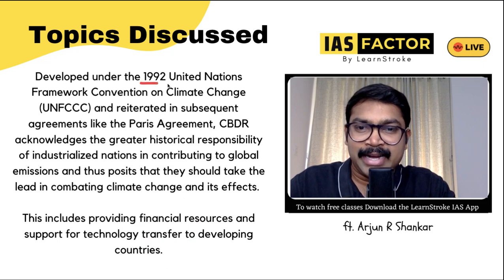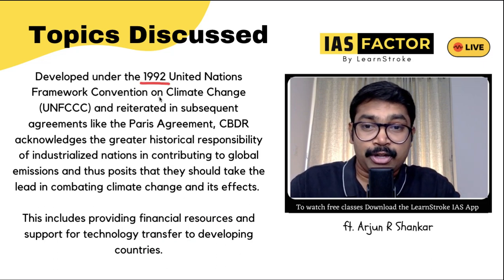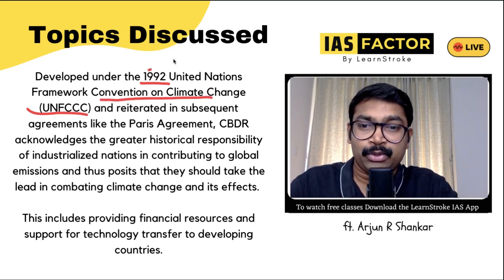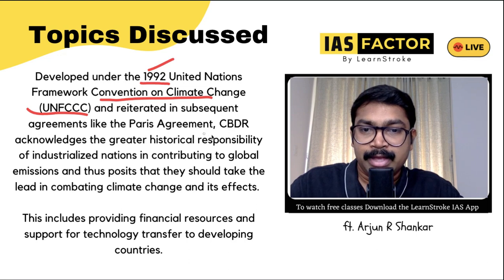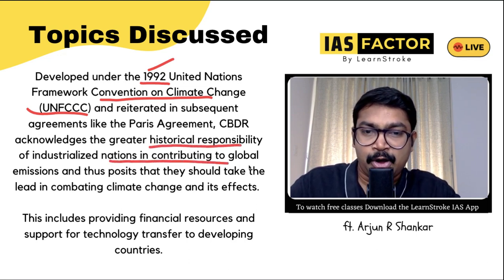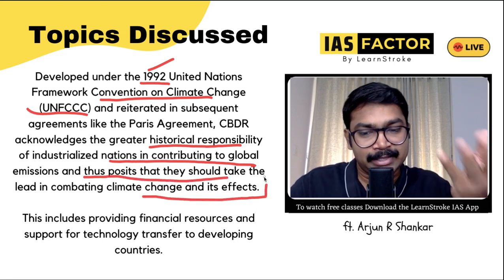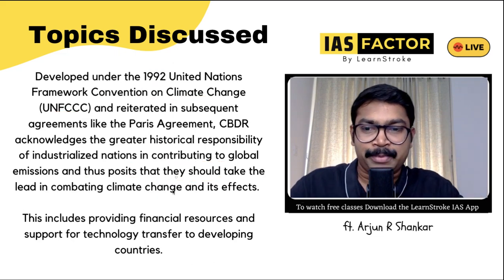So understand, in 1992 this concept was developed under the United Nations Framework Convention on Climate Change. The UNFCCC in 1992 created this CBDR, recognizing the greater historic responsibility of industrial nations in contributing to emissions, and thus they should take the lead in combating climate change. Whoever has contributed, let them take the lead, and most often it is developed countries.